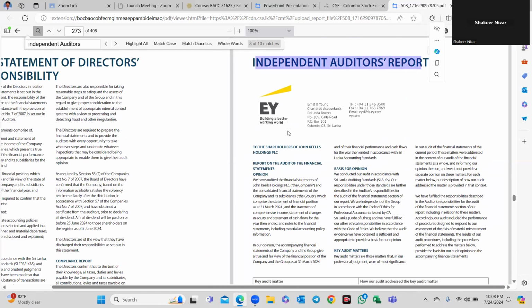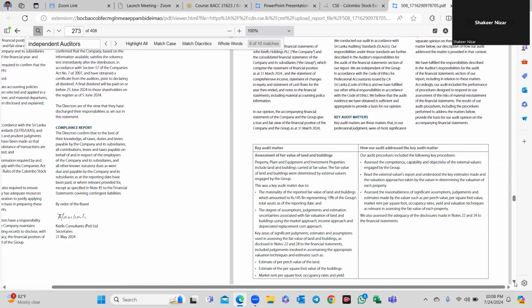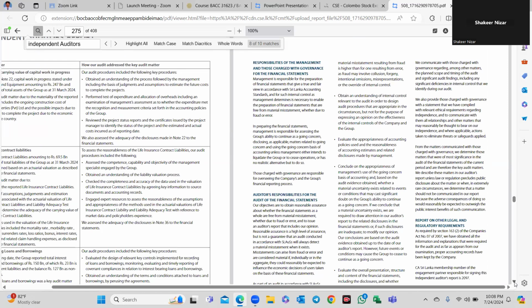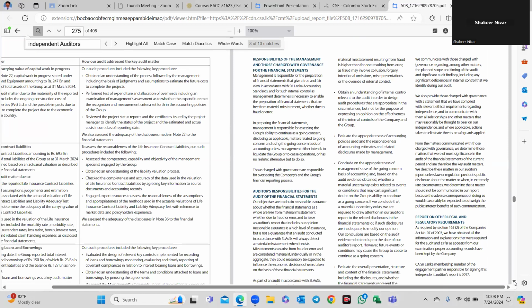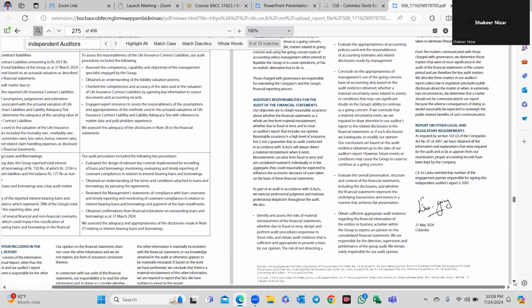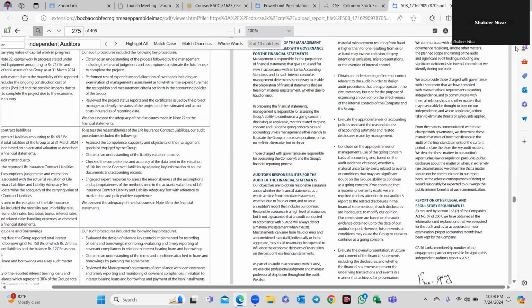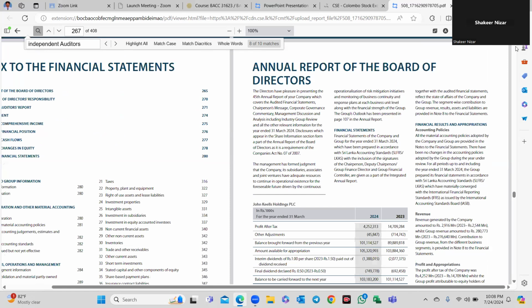The title, the addressee, to the shareholders of John Keells Holdings, and the opinion, basis for opinion, and key audit matters are there. After that, the responsibility of management and those charged with governance, and the auditor's responsibility. Report on other regulatory requirements, the Sri Lanka membership number, the signature, date and practicing location: 13 elements are there. So you want to remember the format, not learn it by rote. Be rational.